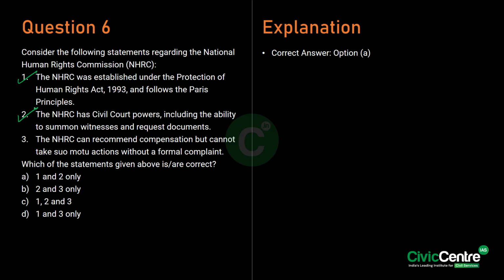Also, the NHRC is empowered to recommend compensation for victims of human rights violations and can take suo motu action when violations occur even without a formal complaint. So, the third statement is wrong and the correct answer is option A, which is 1 and 2 only. Also, its main roles include addressing human rights violations, reviewing inhibiting factors, and promoting the work of NGOs in the human rights field. So, for the sixth question, the answer is option A.